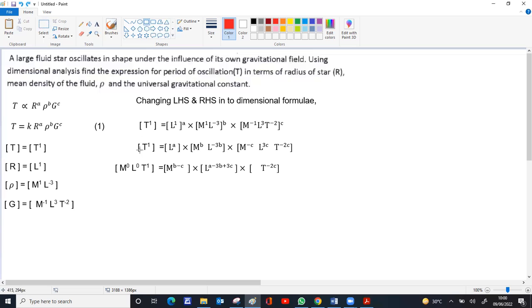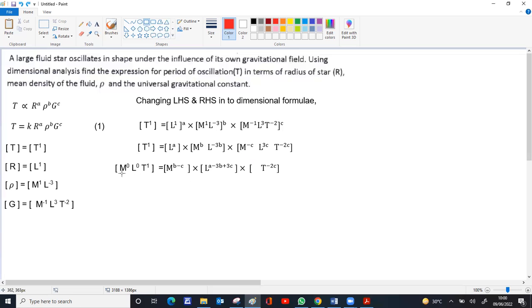So M raised to 0, L raised to 0, T raised to 1. M will be, there's a B here, there's a minus C here. So common base adding exponent B minus C. Into L raised to A is here, L raised to minus 3B is here, L raised to 3C is here. So L raised to A minus 3B plus 3C. So L all over, M all over, now T raised to minus 2C. So left and right are just M, L, T.